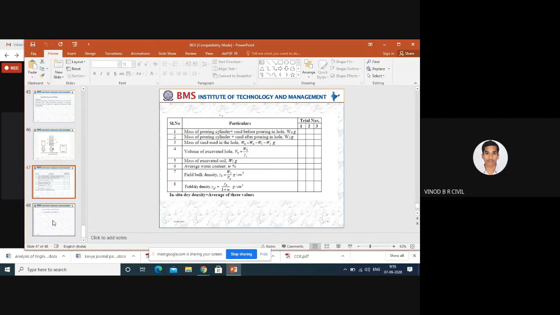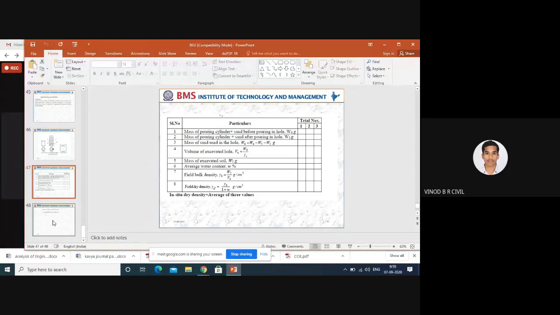Volume of the excavated hole you can calculate with the help of the metal scale. You can find out the height of the excavated hole and the diameter of the excavated hole. With the help of the height and diameter, you can calculate the volume of the hole. That is how the field bulk density you can calculate.